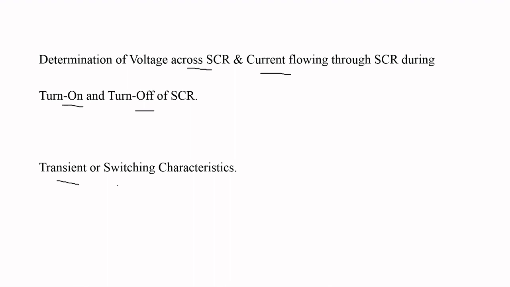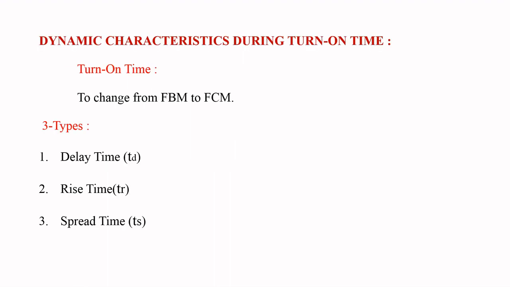Now we are going to discuss the different types of dynamic characteristics during the turn on and turn off periods of the SCR. First we are going to discuss the dynamic characteristics during the turn on time of the SCR. Before that, we have to know the meaning of turn on time of SCR. It is defined as the time taken by the SCR to change from forward blocking mode to forward conducting mode.